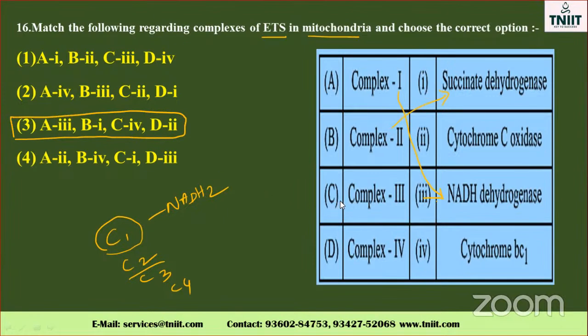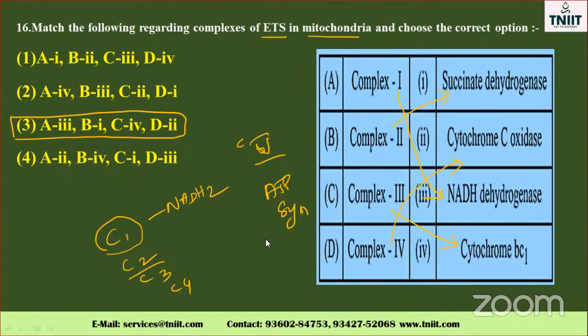Complex 3 consists of cytochrome b and c1. Complex 4 is cytochrome oxidase. Complex 5 is also there, ATP synthetase. Note it down.